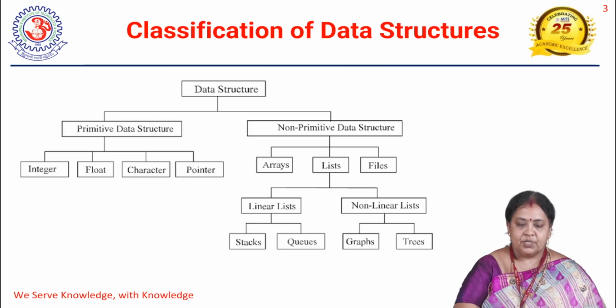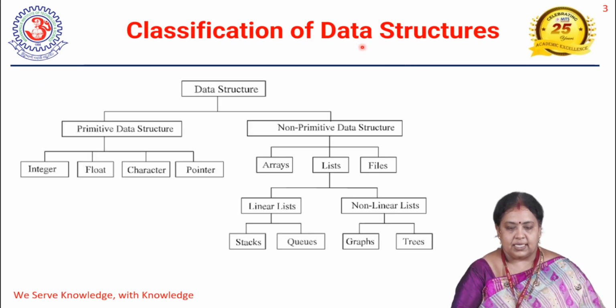First, coming to the classification of data structures. What do you mean by data structure? Data structure is nothing but the structure of data. That means how the data is organized, how the data is structured, how the elements are stored in the memory. It is a way of organization.